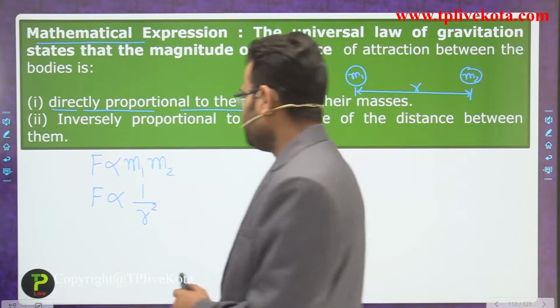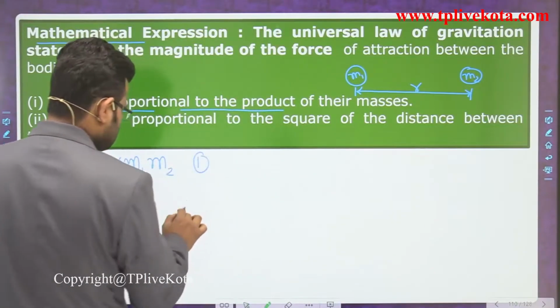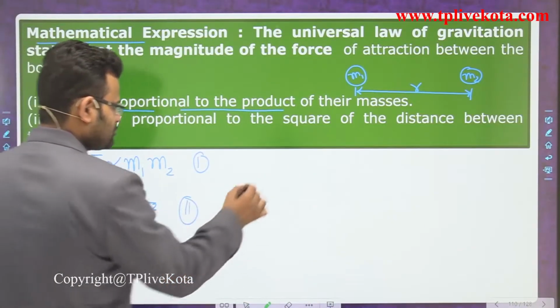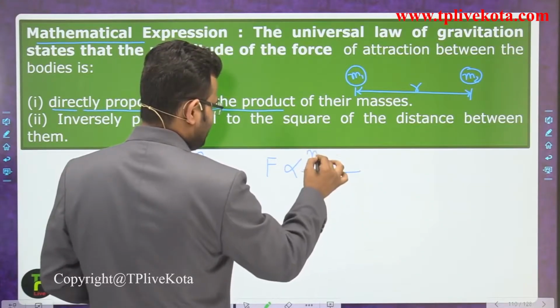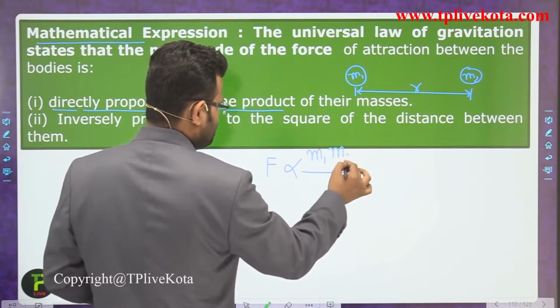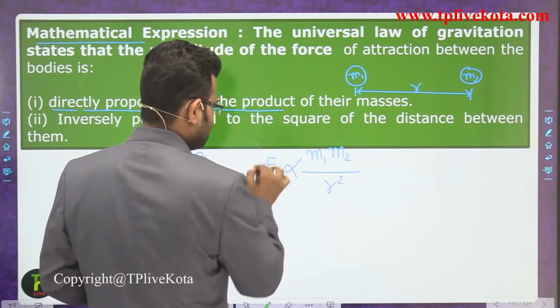By using those two relations you can write that force is directly proportional to m1 m2 upon r square.